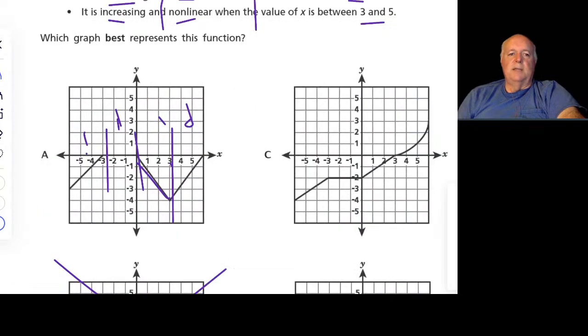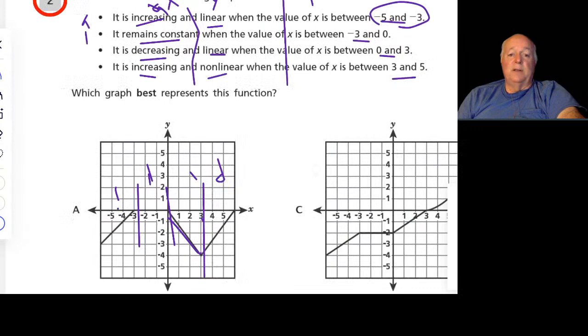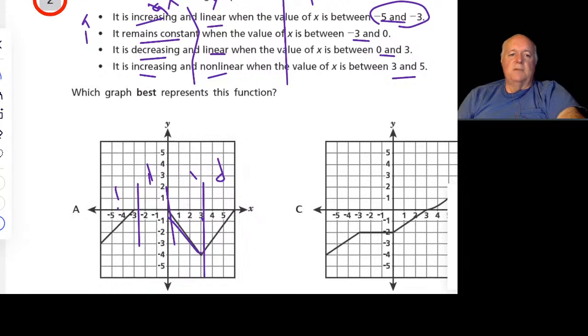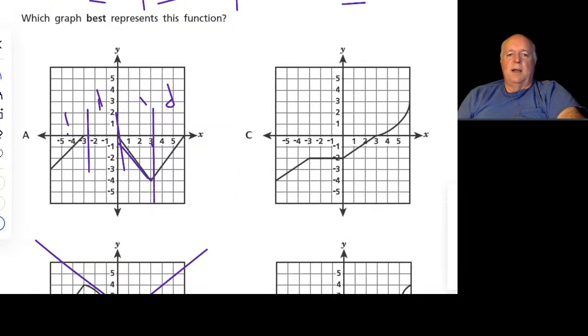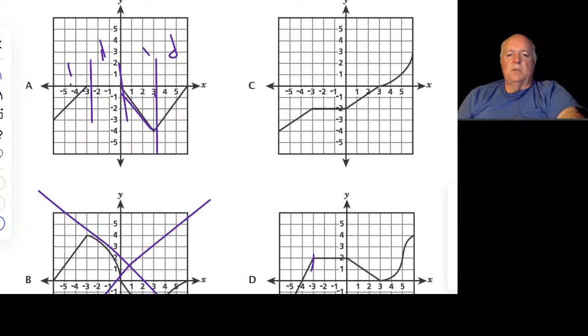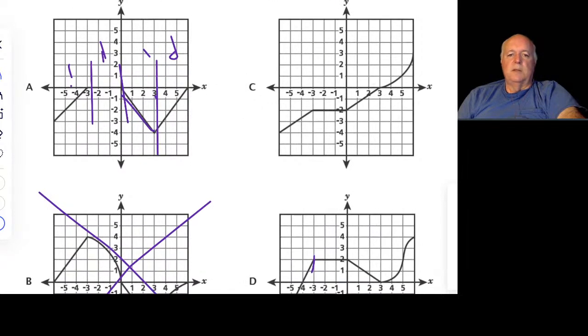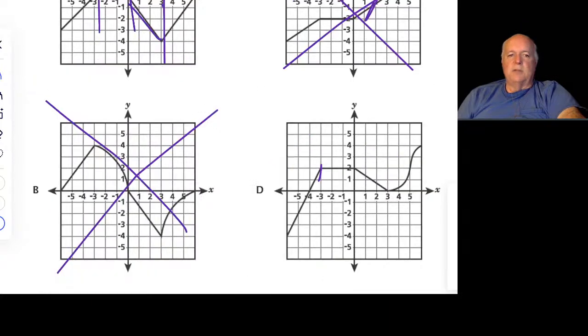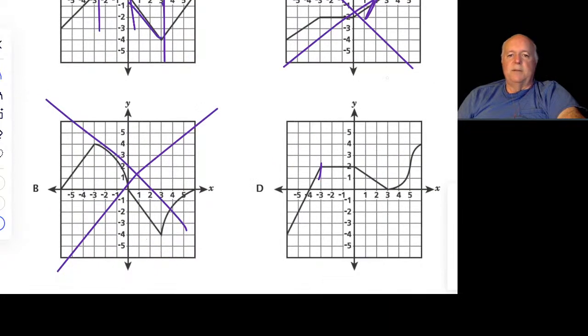Then the next thing is it now needs to go down and be linear between 0 and 3. So A goes down and is linear from 0 to 3. This goes up, so C is no good. Even though it's linear, it goes up. And this goes down. So we're left between A and D now.